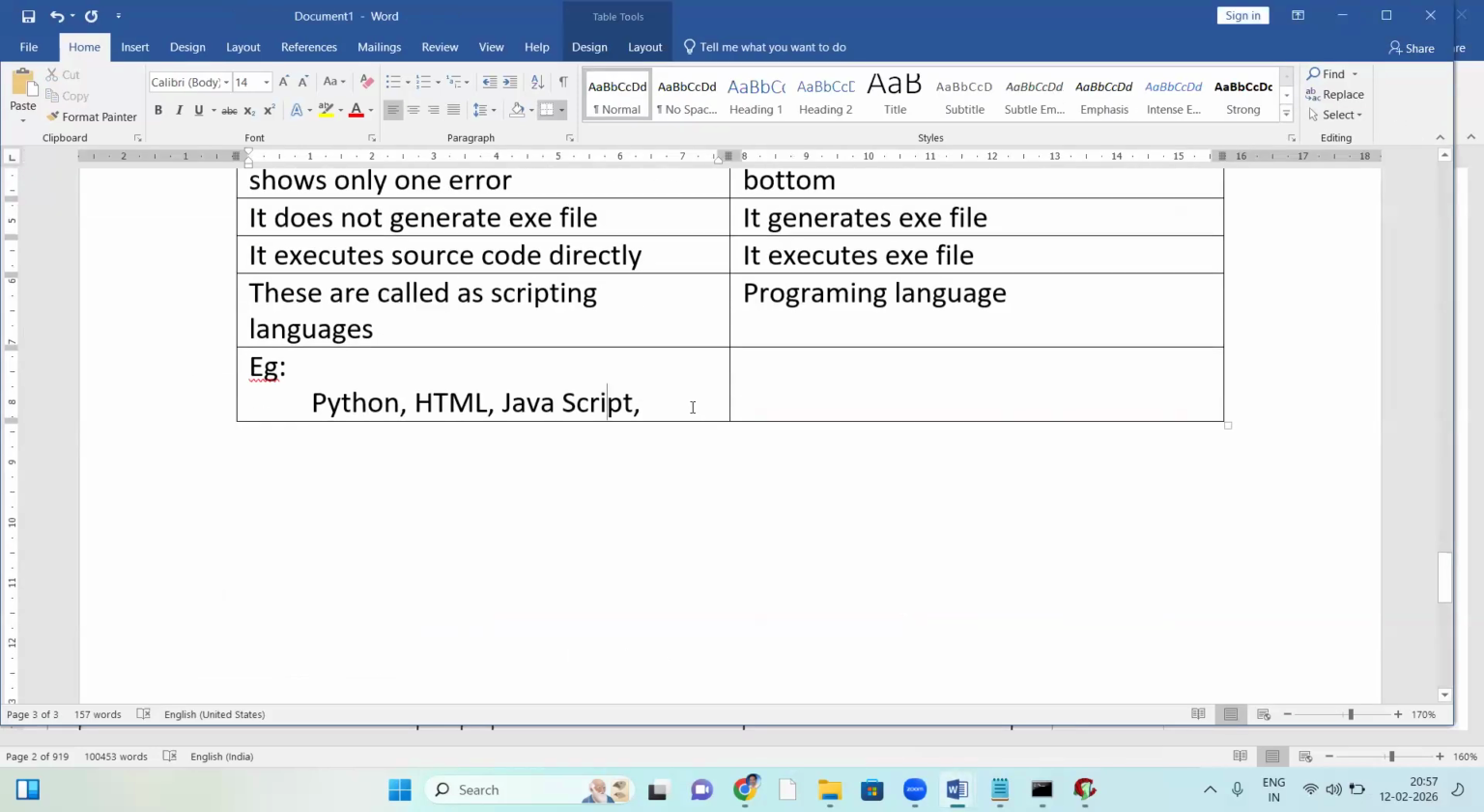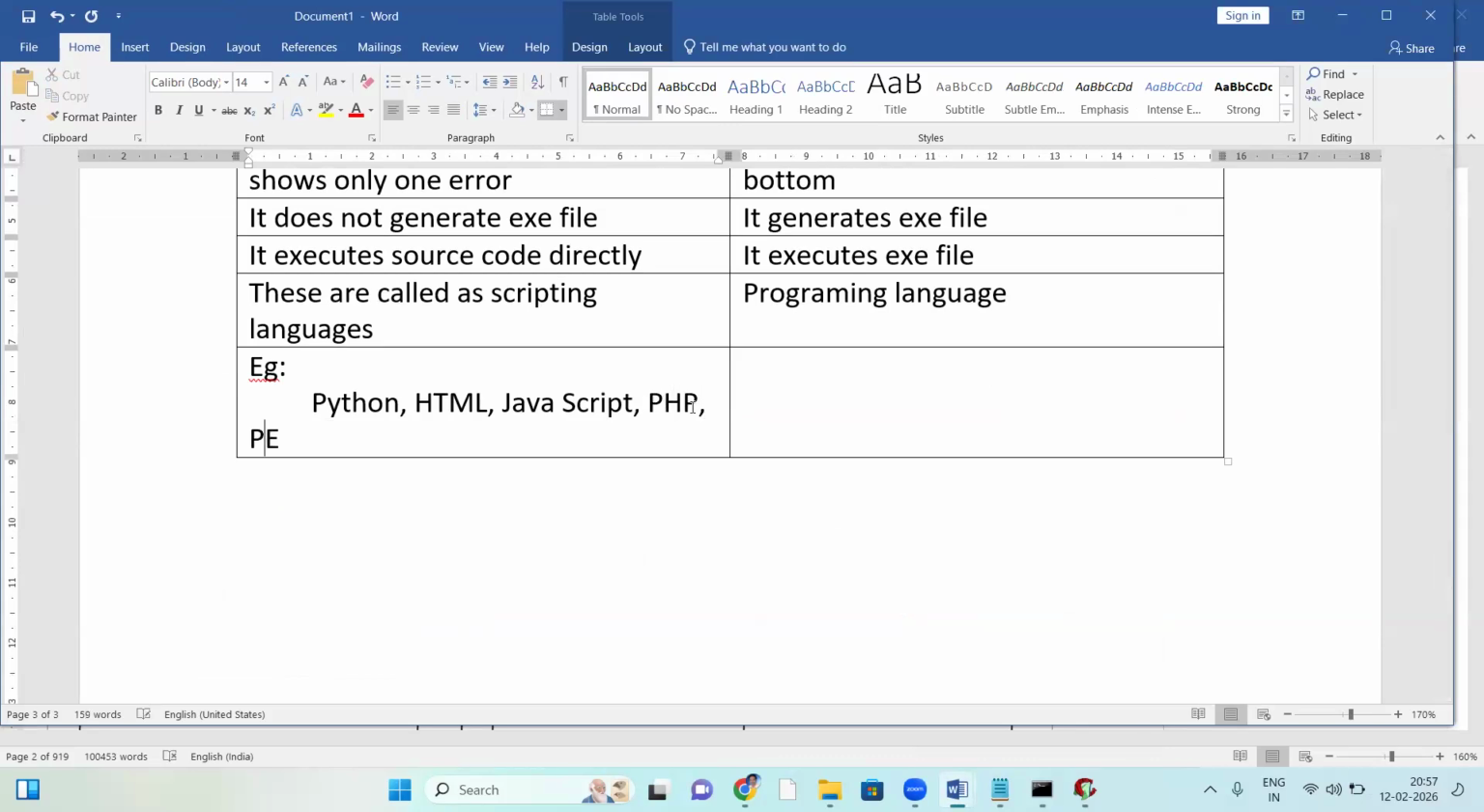Next, PHP scripting, a very old language. Next, Linux shell scripting. Shell scripting is an old language, but still in use, and it is very useful in real time; many projects use shell scripting. So Python, HTML, JavaScript, PHP, Perl, and shell scripting: in these languages, there is no exe file. HTML has no exe file, JavaScript has no exe file.